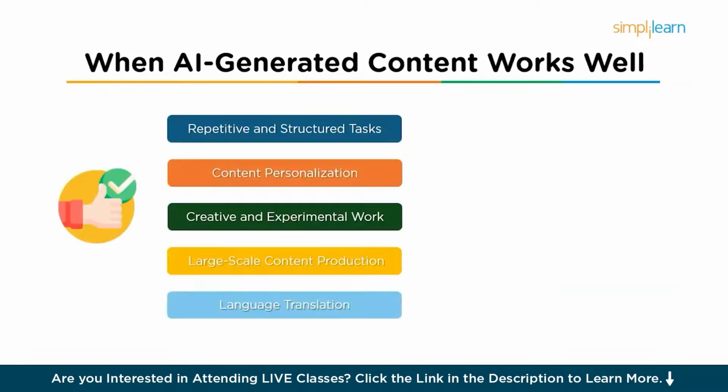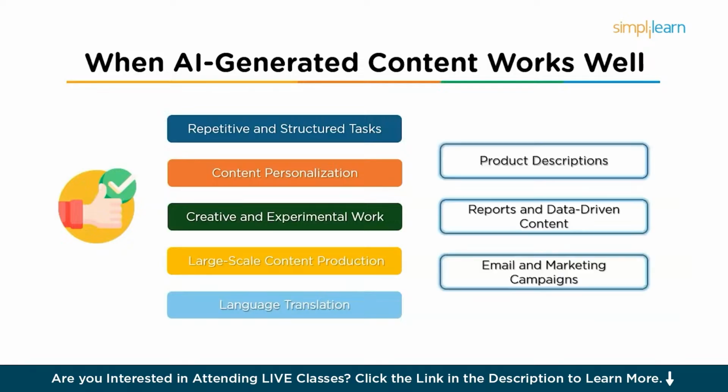The first one is in repetitive and structured tasks. AI excels in generating content for tasks that follow a predictable structured pattern. This includes tasks like product descriptions. AI can generate bulk product descriptions, particularly when the format is consistent. For example, tools like Copy AI or Jasper can automate the creation of thousands of product descriptions in no time, and that can be used in reports and data-driven content.